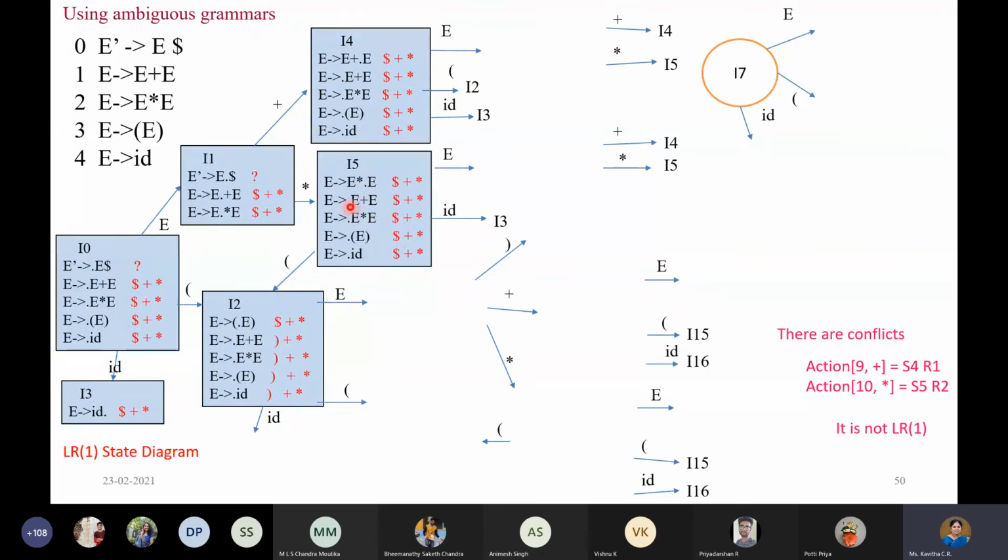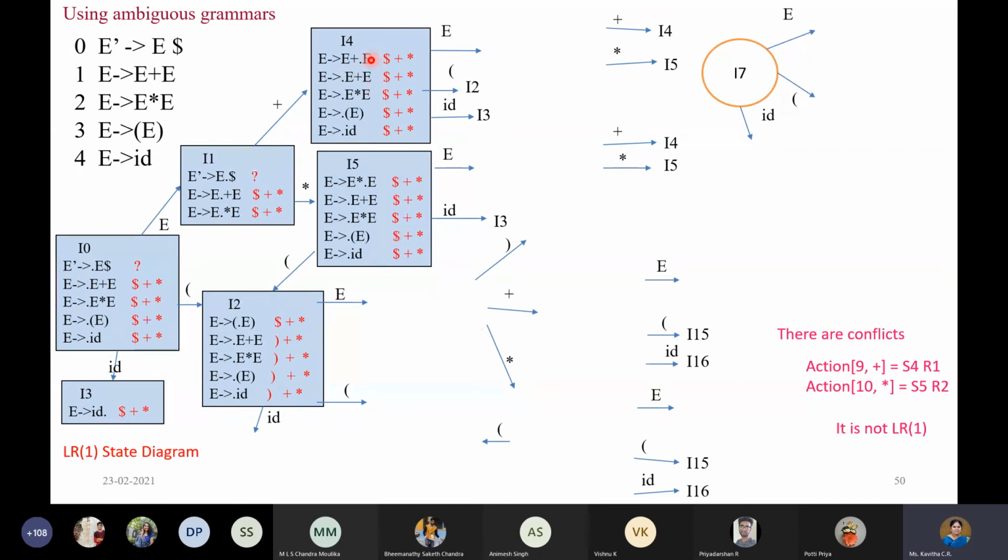If at all you take this dot E once again, you will get the same plus, isn't it? If you take dot E once again, you will get the same star. That is why I didn't tell. So if you list out and see, you will get the same content. And again, you will get the same thing. Once the content does not change in the current iteration, you can stop that. So that's why in I4 and I5, it is similar.